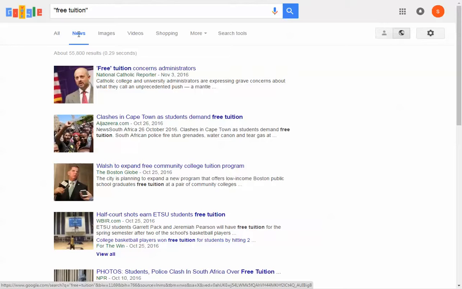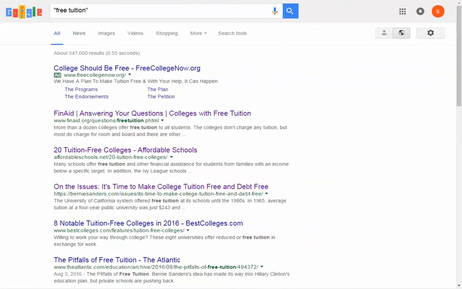But if you want more than news information on a topic, you'll want to understand the issues surrounding the topic, and news won't necessarily give you that. The first result returned by Google is an advertisement. Since advertisers are seeking to earn revenue, we can't be certain their information is unbiased. We need to keep looking, so let's try the first non-commercial result, a site called finaid.org.